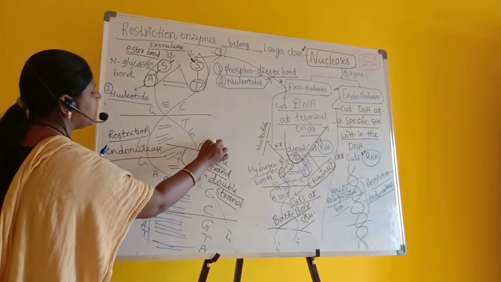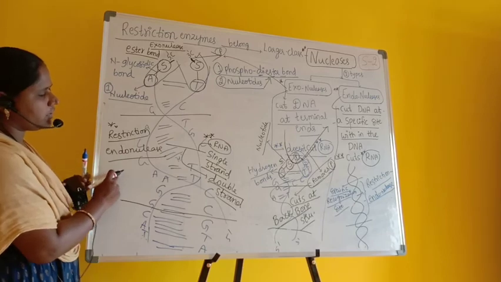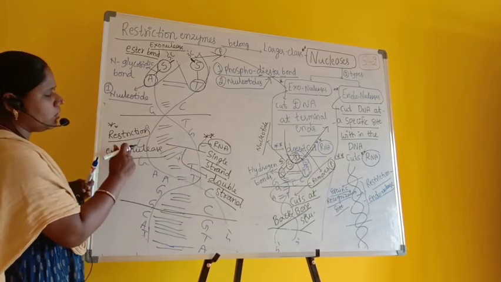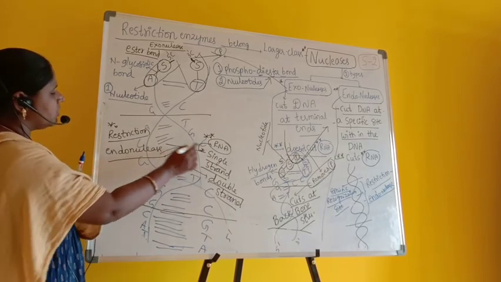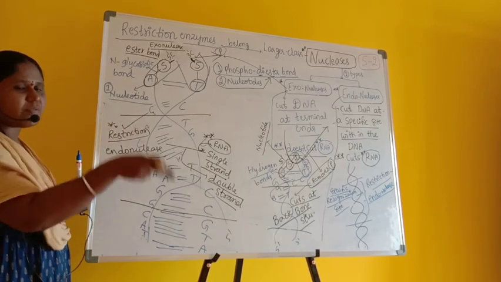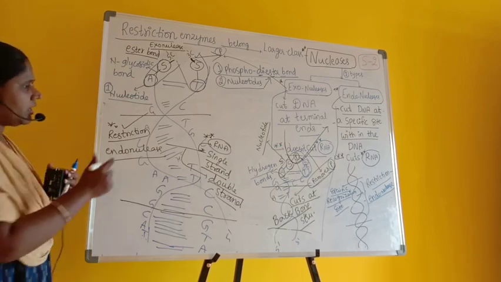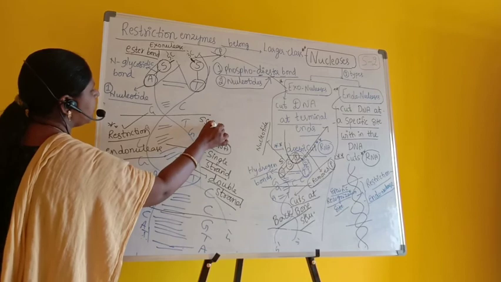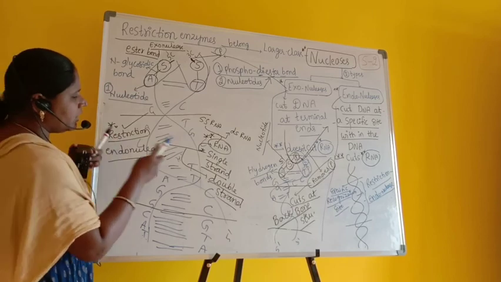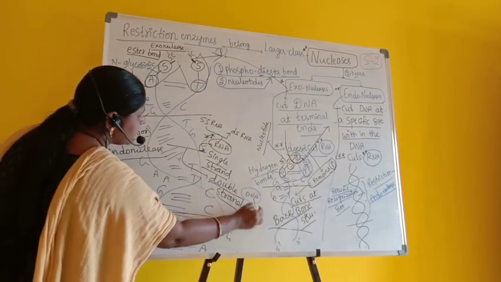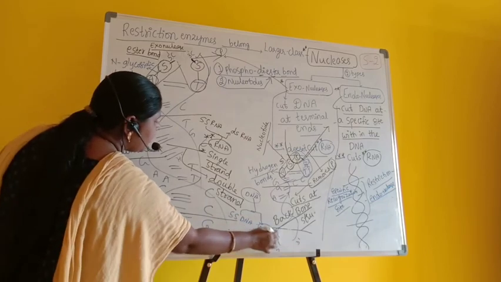Because why? Because RNA is single stranded. Restriction endonucleases are responsible for cutting single stranded nucleic acid, or they are also responsible for cutting double stranded nucleic acids. Why are we writing single stranded? Because restriction endonucleases are used even for cutting the RNA along with the DNA. Some RNAs may be single stranded and some may be double stranded. Similarly, DNA in some cases exists as single stranded DNA, in some cases as double stranded DNA.